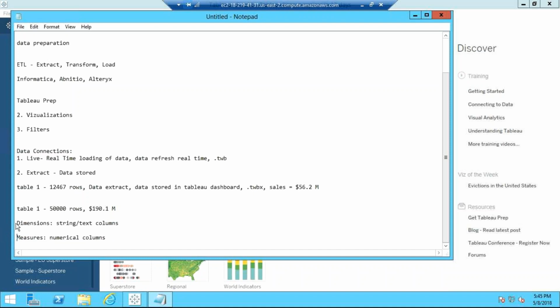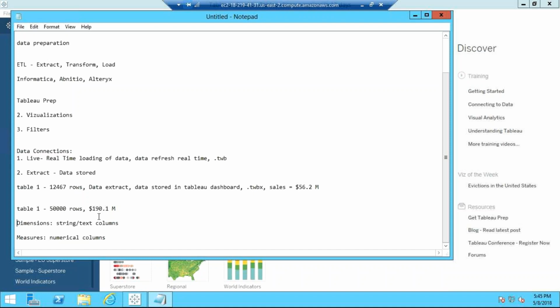Okay, facts and measures. People call it with different names: facts, dimensions, measures, or facts and measures. You have to understand this. If you are aware, you can easily say that any columns or values which come as text or string-related stuff are dimensions. And anything related to, let's say, sales, profit, discount, cost and everything,